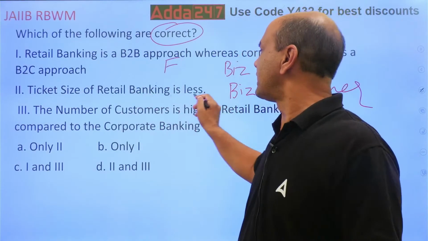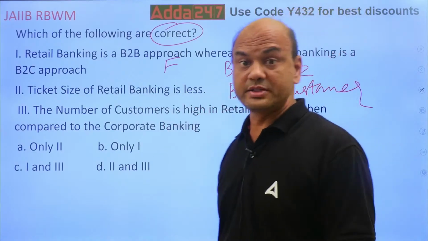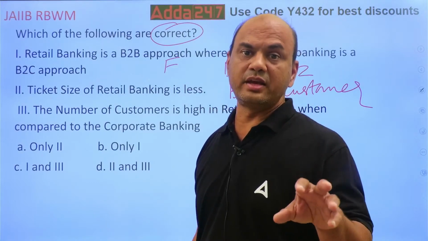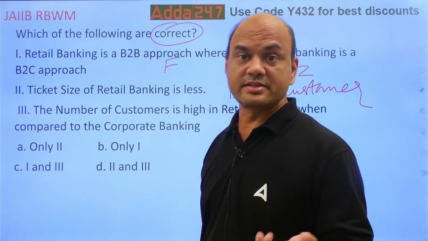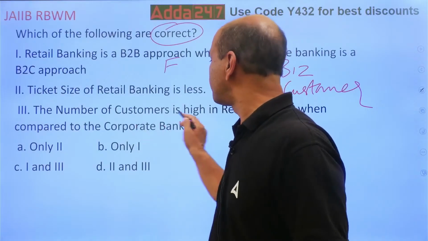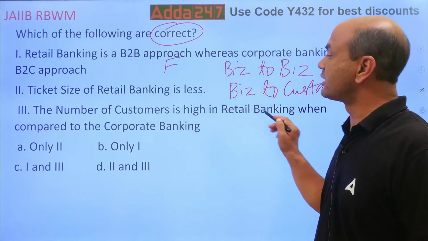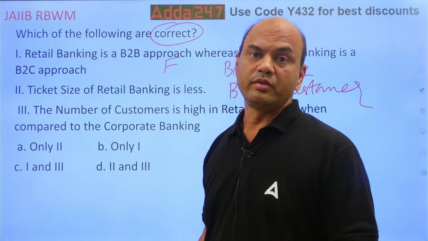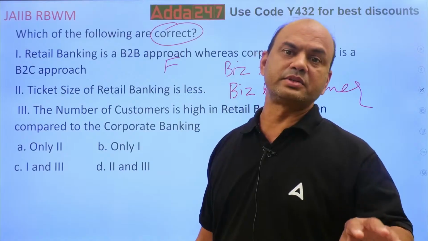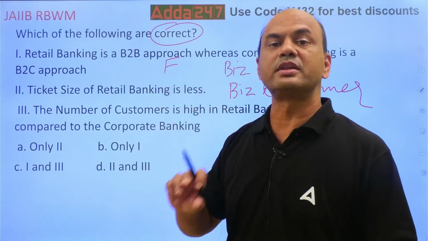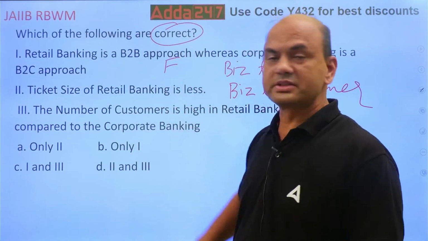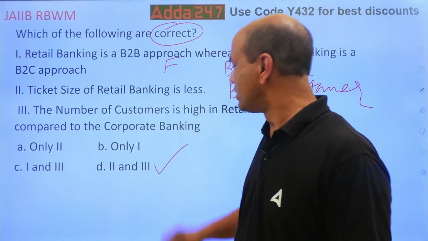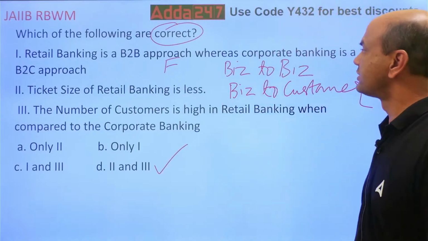Ticket size of retail banking is less. That is true. Just now we gave that example: 1 crore, 1 lakh into 100. The number of customers is high in retail banking when compared to corporate banking. That is also true. For 1 crore, I am having 100 customers over here, and for 1 crore, I am having 1 customer over here. So the number of customers will be high for retail. So the answer is what? 2 and 3. Correct?